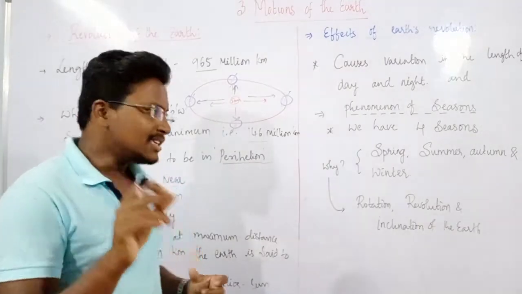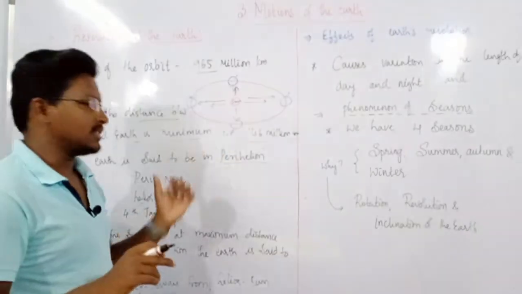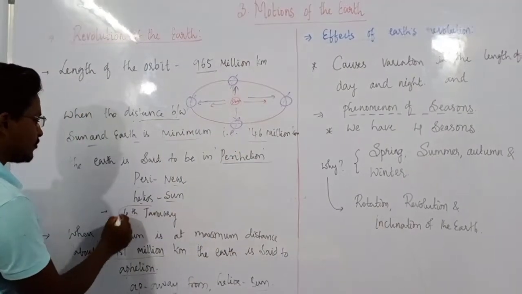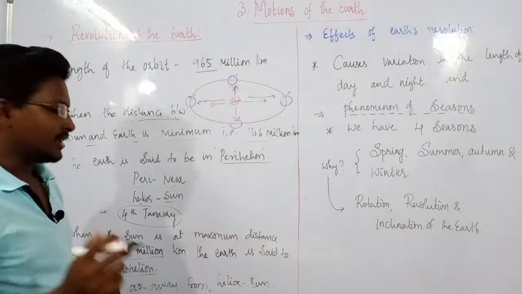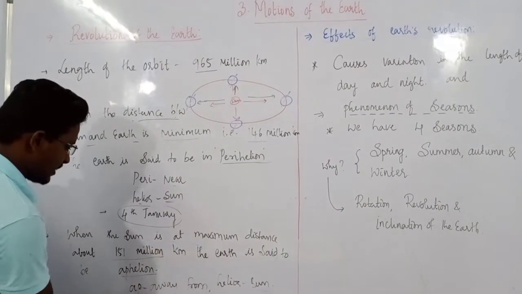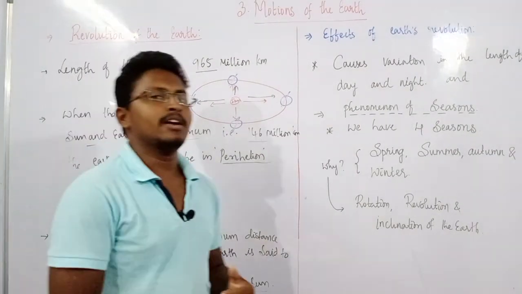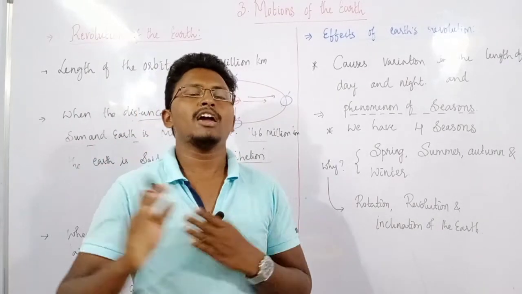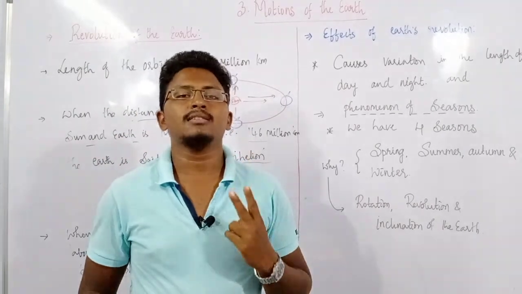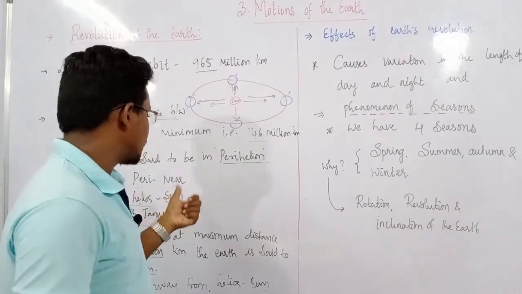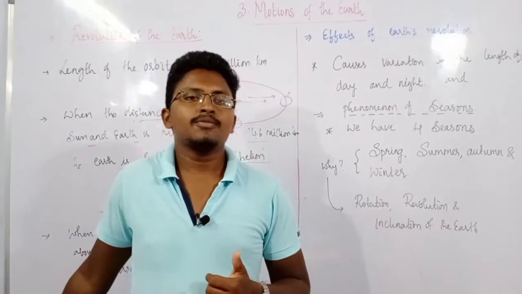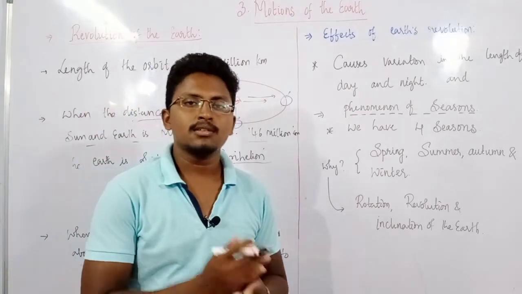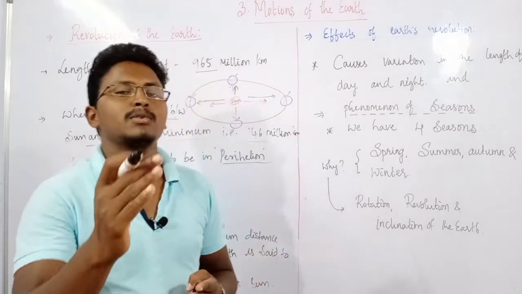And when does this happen? Perihelion happens on 4th of January every year, and aphelion happens on 4th of July every year. That means the minimum distance to the sun and the maximum distance to the sun happen once each in a year. One is on 4th of January, the other is 4th of July. On 4th of January it is the minimum distance, on 4th of July it is the maximum distance from the sun.